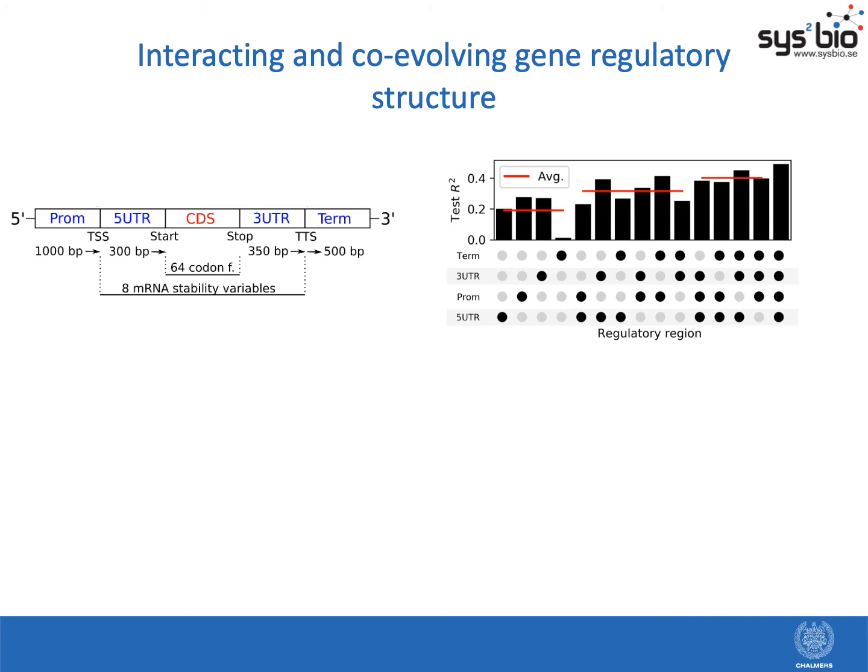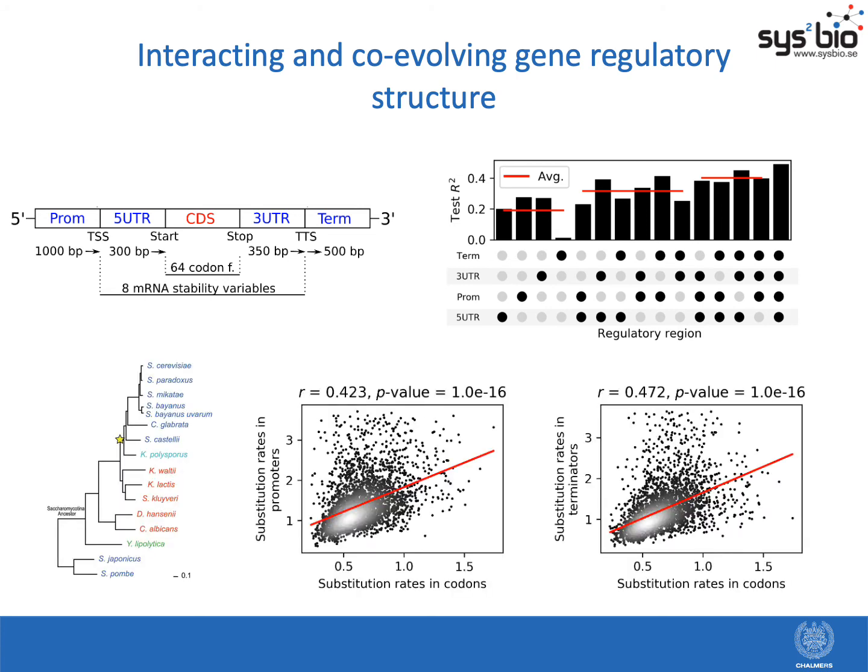To analyze this a little bit further, we performed analysis of mutation rates across orthologous genes from 14 related yeast species. We found strong evidence that promoters and terminators co-evolve with their coding regions. This shows that this gene regulatory structure is not only interacting, but is actually a co-evolving unit.